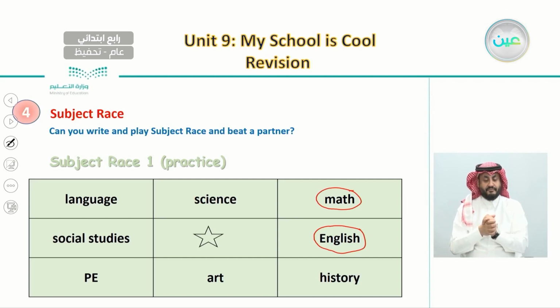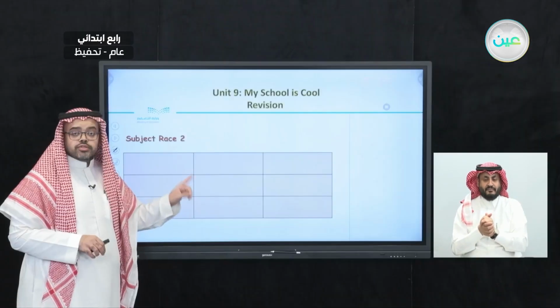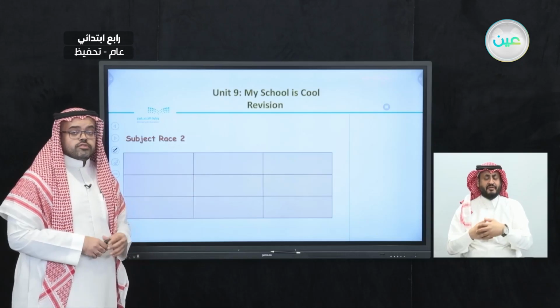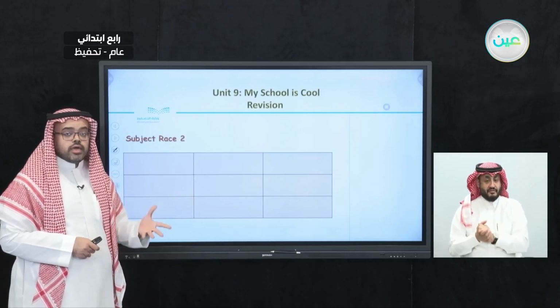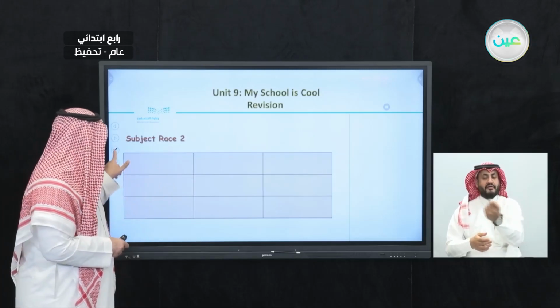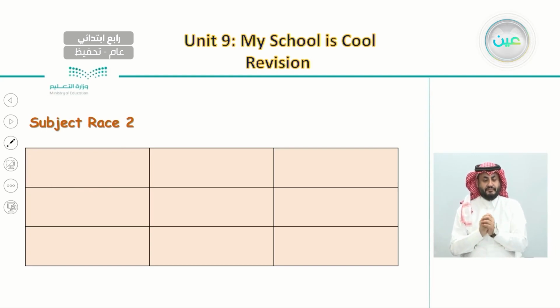And to make this race even more interesting is that we can have an empty table like this. And not only that we're going to circle here, but also we need to write down the subject. For example, if we listen a sentence like, I like English, then here we need to write English in this table. And we can write as much as 9 school subjects here.